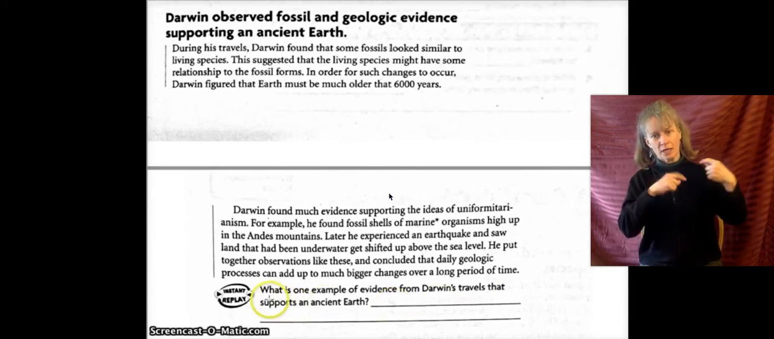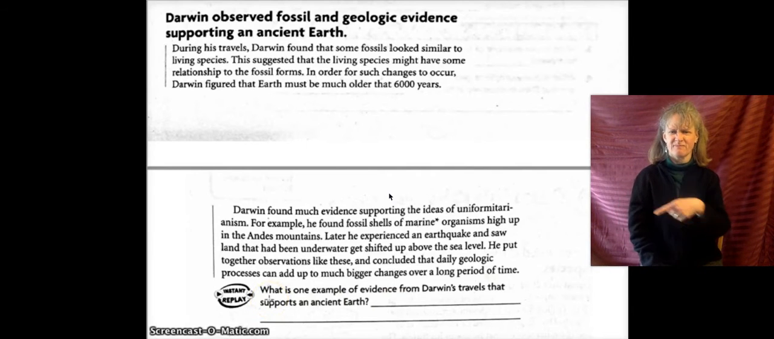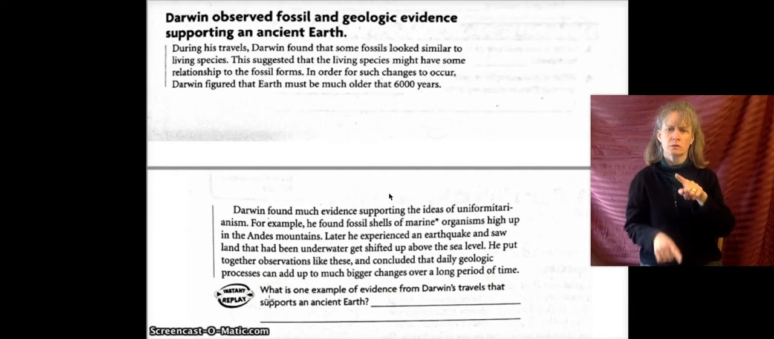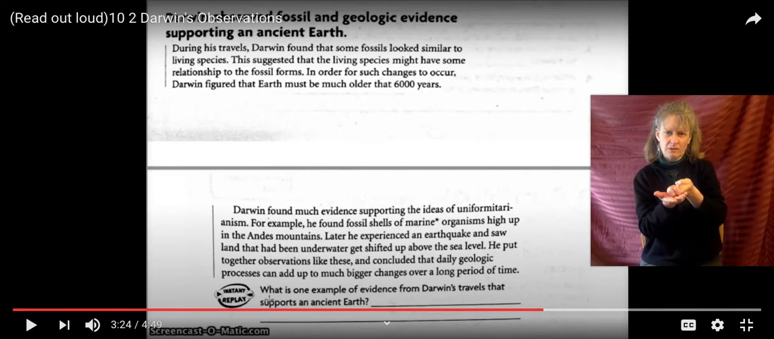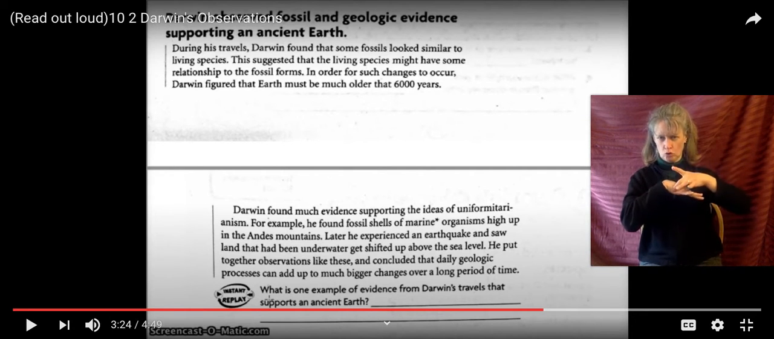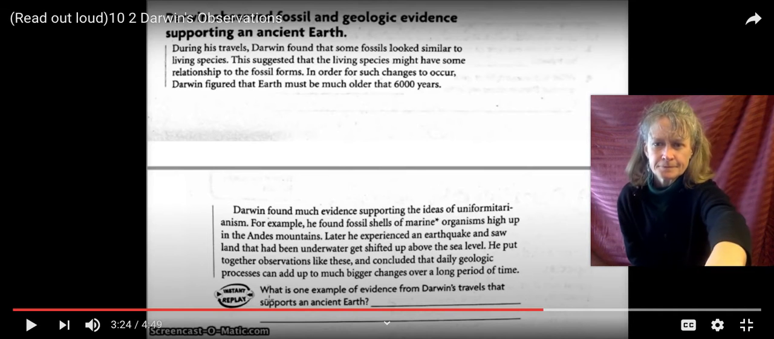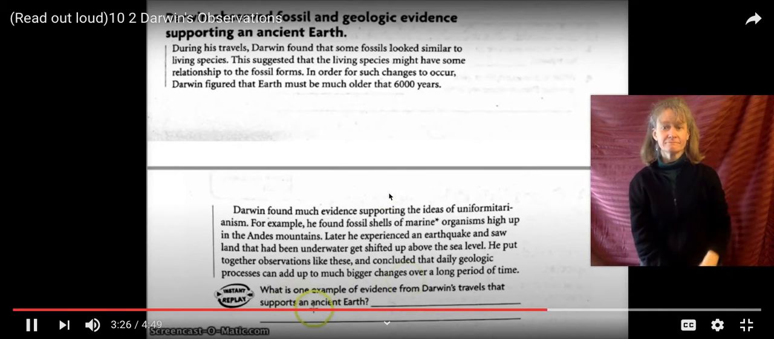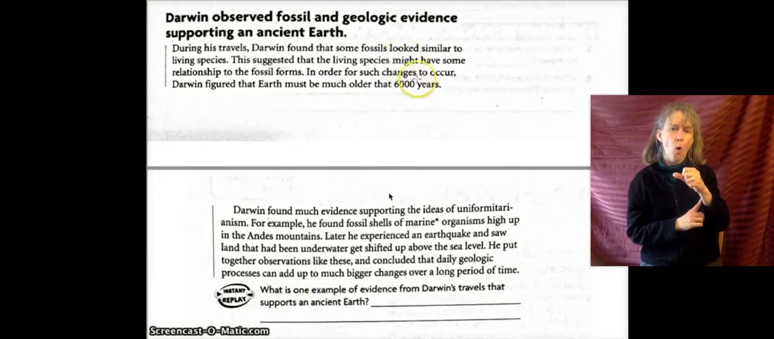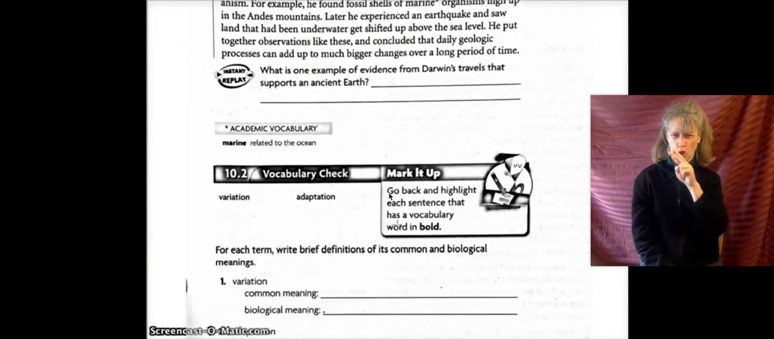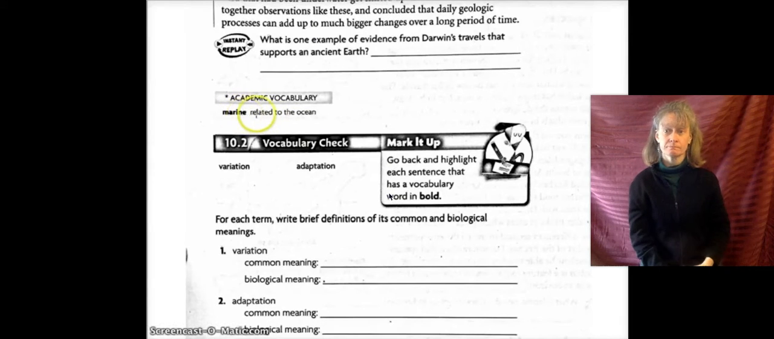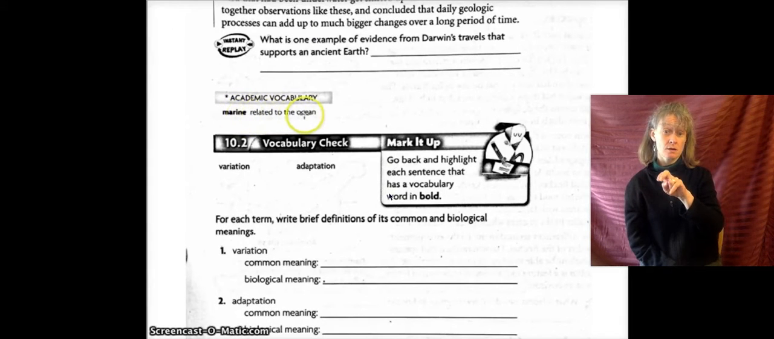Next question, what is one example of evidence from Darwin's travels that supports an ancient Earth? So ancient, old, older than 6,000 years. So look in the reading up here for the answer. And the word marine means related to the ocean.